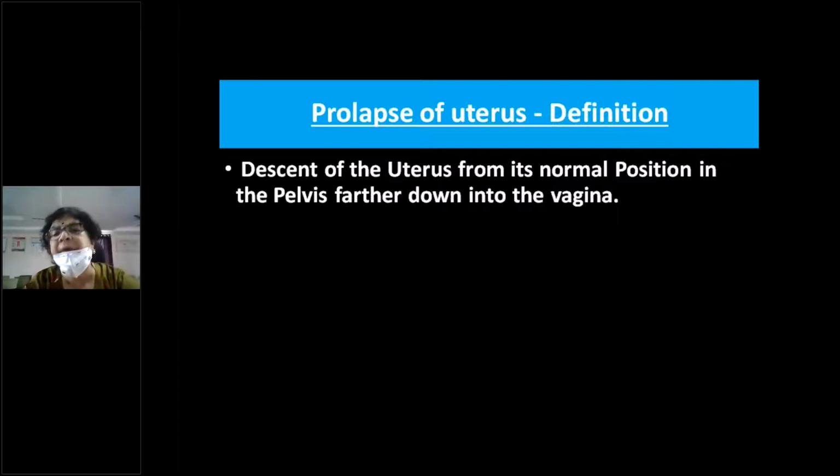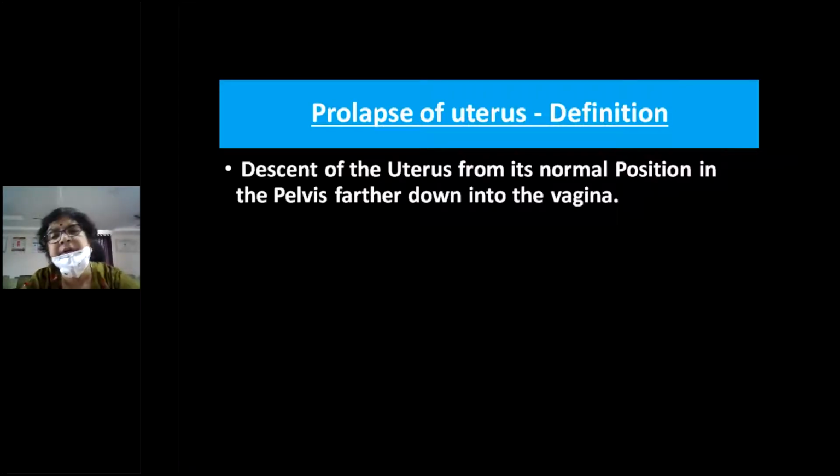Normally, this is a vertical descent, right? Normally the external os should be at the level of the ischial spines. All of you heard?